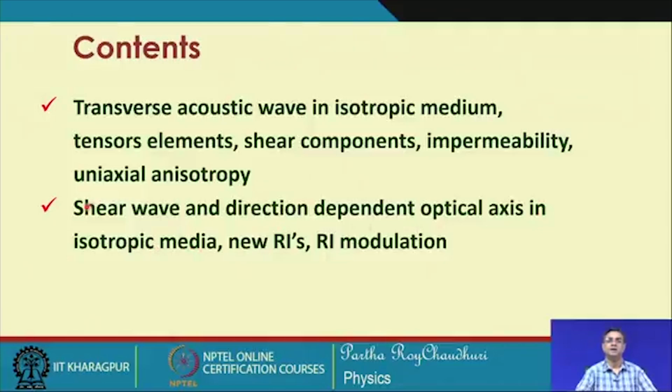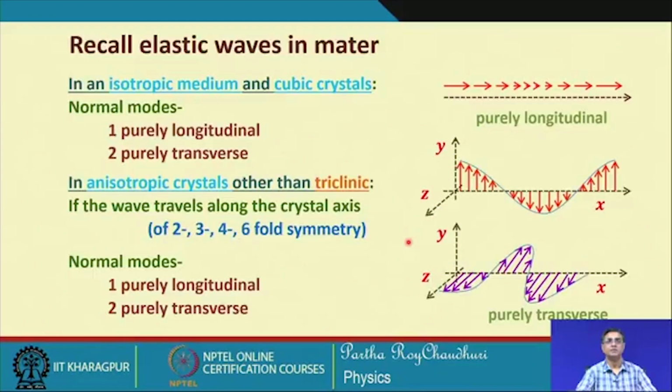We will see that, everything remaining the same, it is only the direction of propagation of the acoustic wave that will define the optic axis in the case of isotropic medium. So, we will try to understand, taking two different polarizations which are completely arbitrary, whereas the direction of propagation remains the same, how the refractive index changes and how the modification in the permittivity takes place. We will study that.